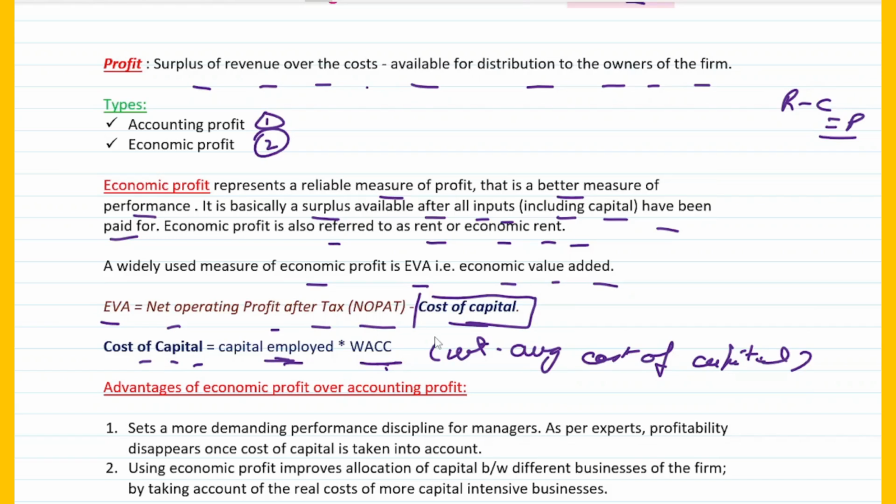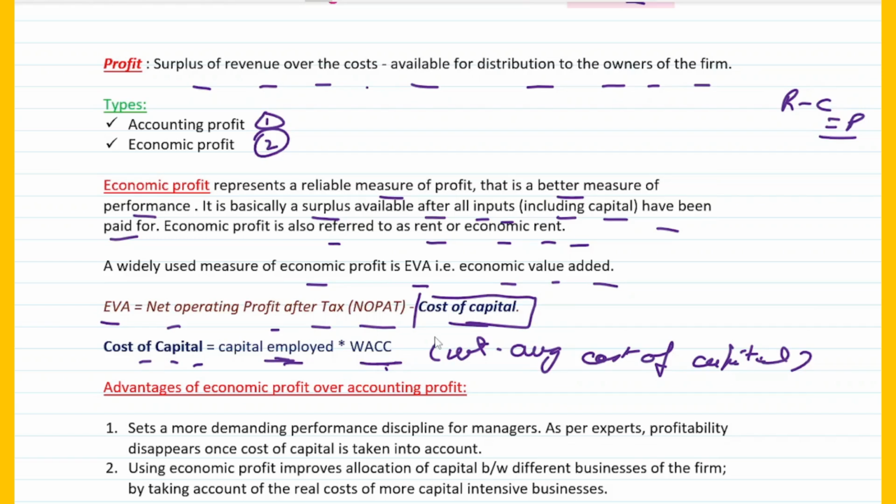For example, it can be debentures, preference shares, or equity shares. So once you calculate the interest that you have paid on the capital that you have borrowed, that is called cost of capital.